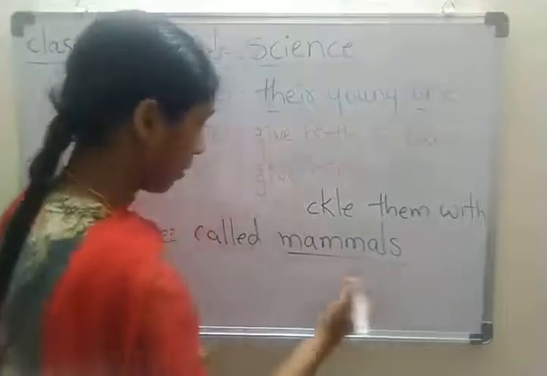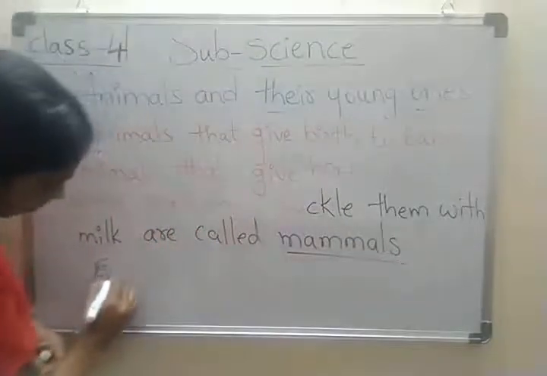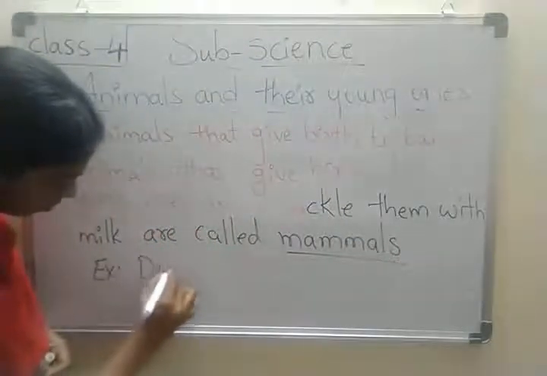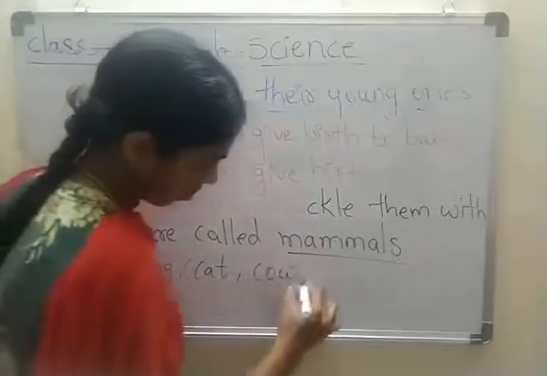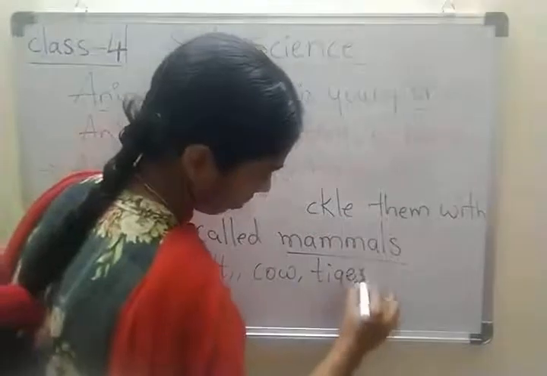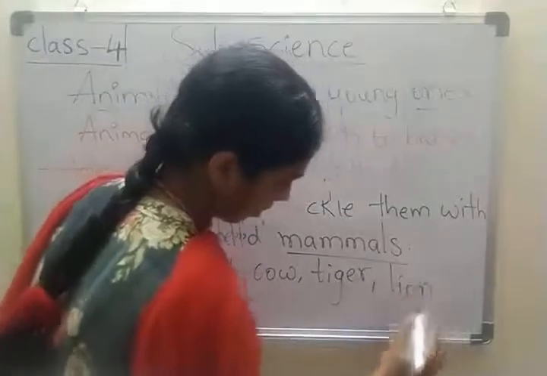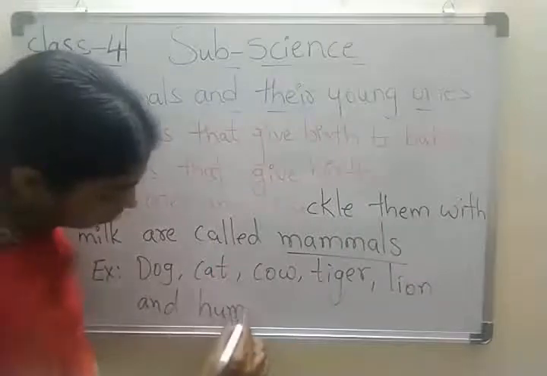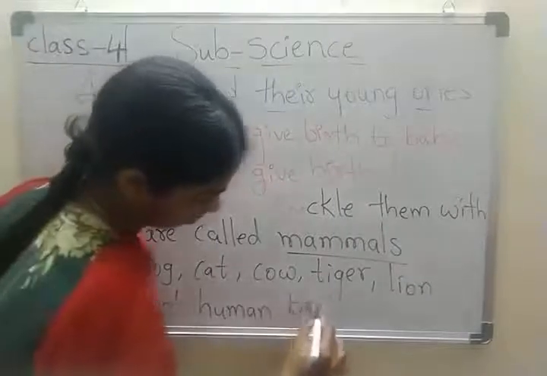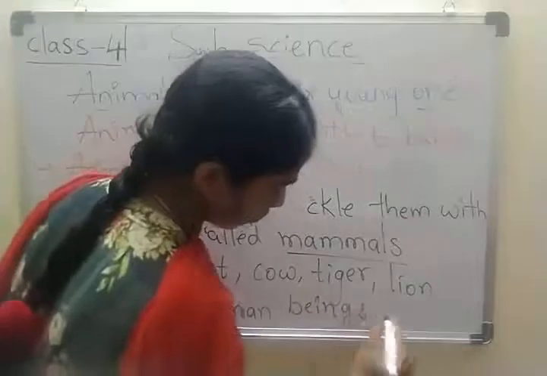For example, dog, cat, cow, tiger, lion, and human beings are the examples of mammals.